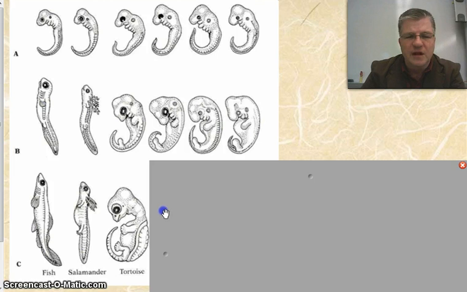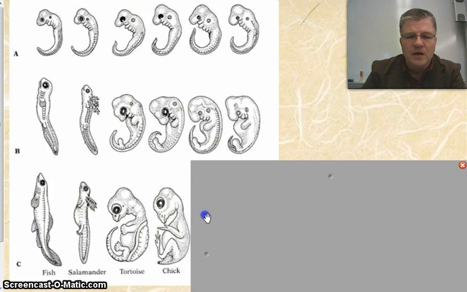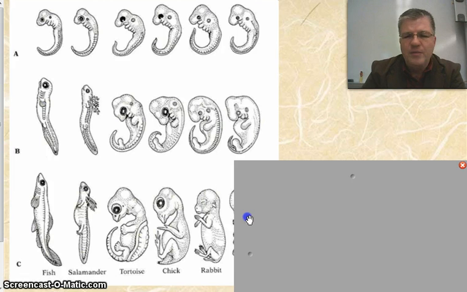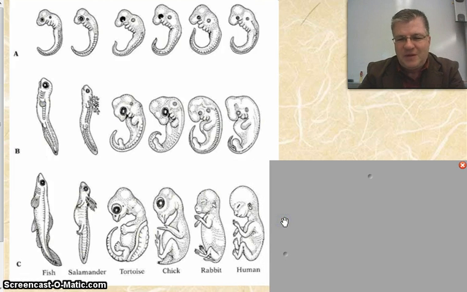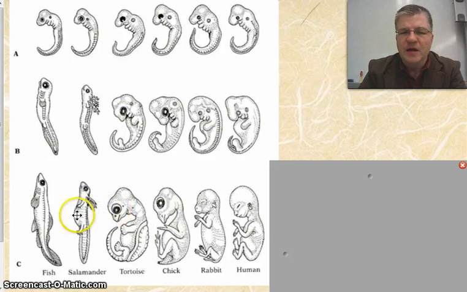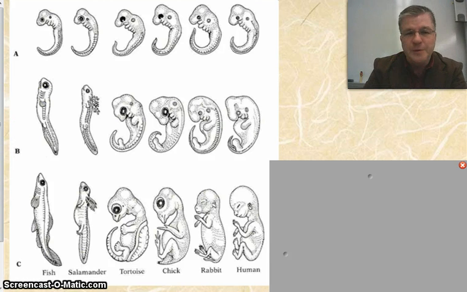We've got a tortoise, and you can see the shell developing there on his back. We can look at a chick, a rabbit, and a human. Kind of a creepy alien-looking human, I think, but that is supposed to represent an early-stage human. And in each one of these, we see more differences the further along in their development they are, but in the early embryological stages, we see a lot more similarities. This type of comparative morphology is sometimes called embryology when we're studying embryos. And this particular drawing is a very famous drawing that's been around for quite a while when people are discussing how similar and different these different embryos are.